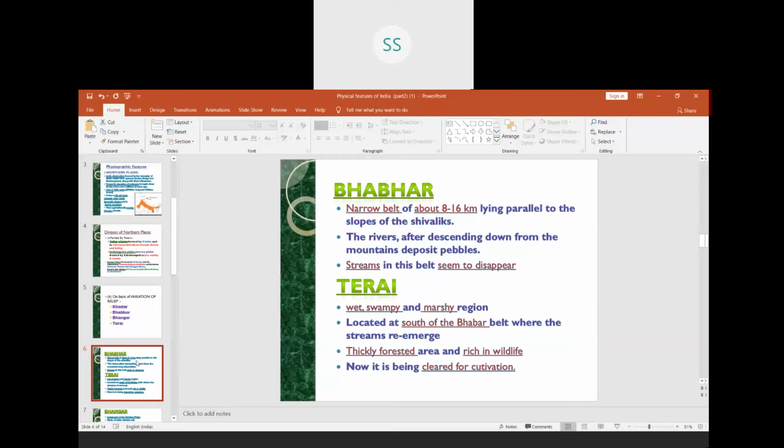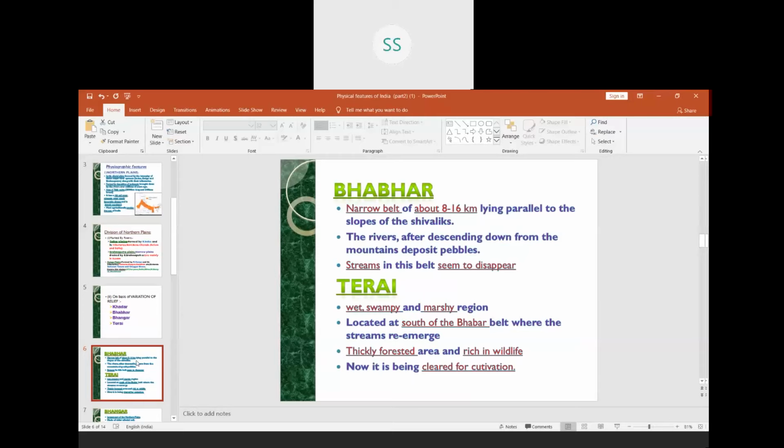Here, the rivers after descending down from the mountains deposit pebbles. The rivers flowing from the Himalayas deposit pebbles over here. Now, what are pebbles? It is not fine soil, children. Pebbles means granules, which you call kankad in Hindi.